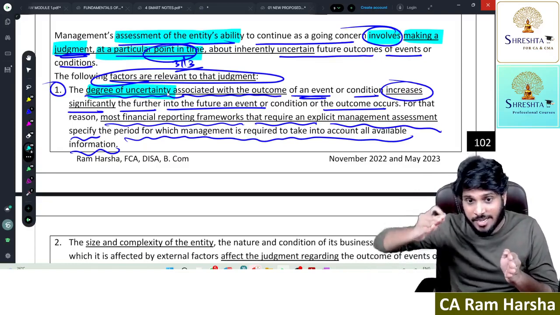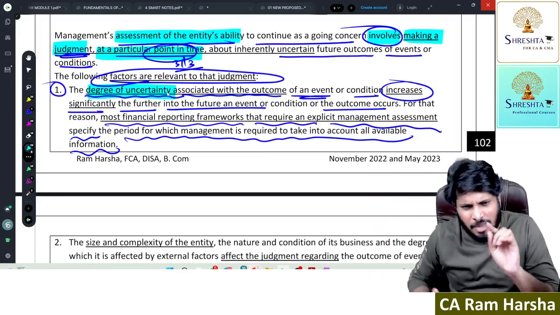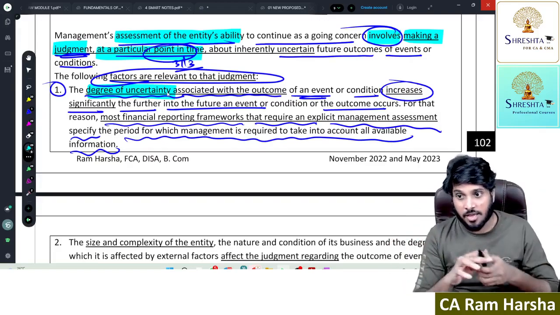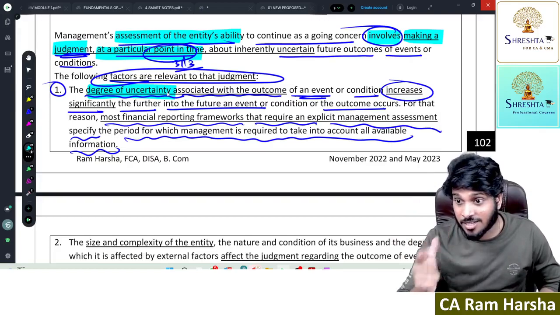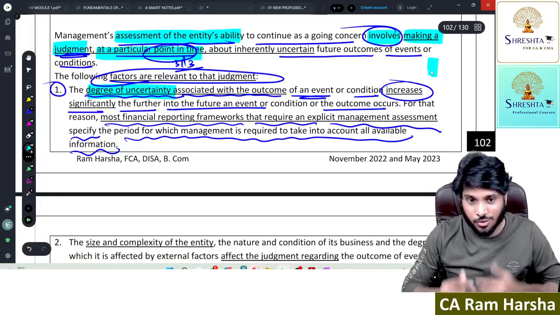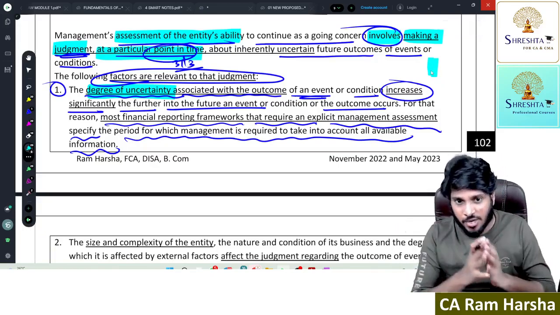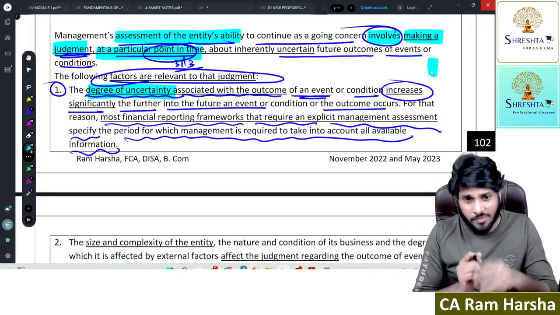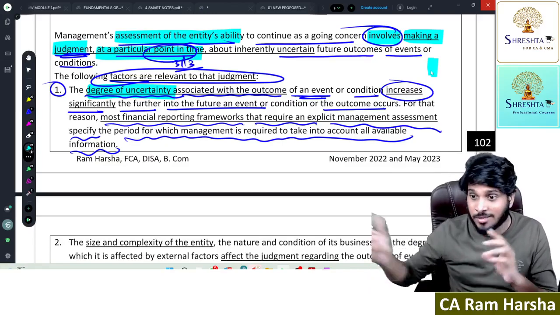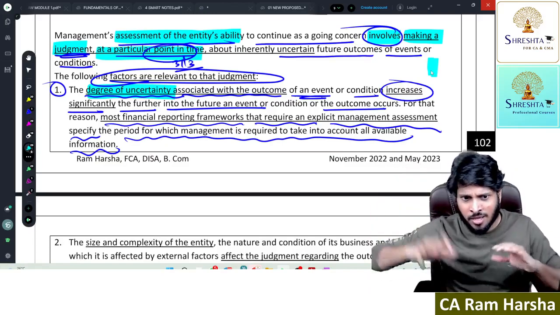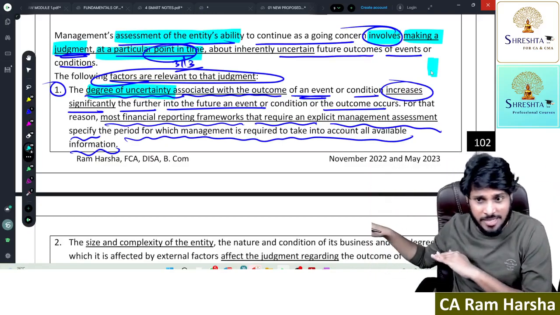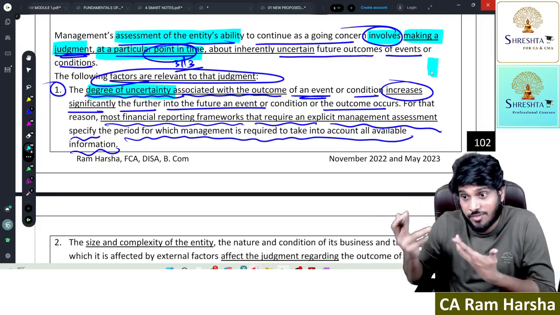So Maruti Suzuki is saying that in the next 12 months the company will perform very well. But some uncertainty is there, no? 1 or 2%. If the uncertainty is very low, no problem. If the uncertainty is very high, it is questionable. Now Honda, City Honda, you know that company. Their sales are drastically decreasing. For the next 12 months, the company is saying we will perform well, but the uncertainty is very high. In spite of prevailing competition, new entrants, new models, Honda is not upgrading their cars properly. So there is a high amount of uncertainty.